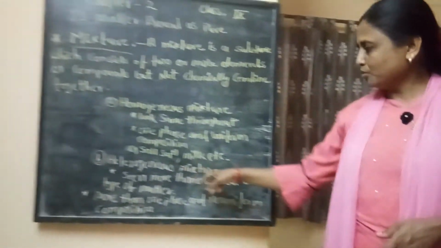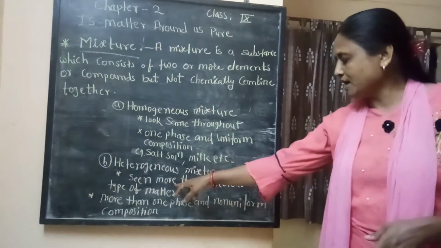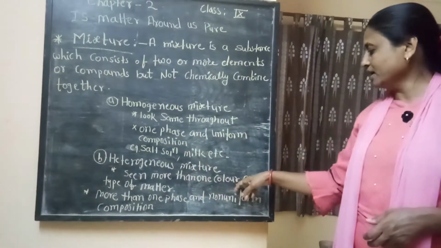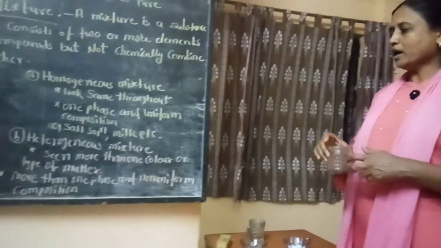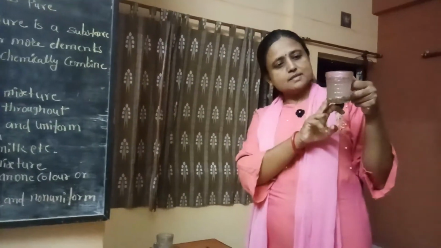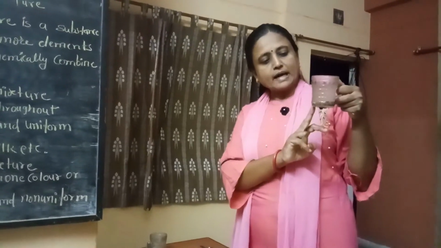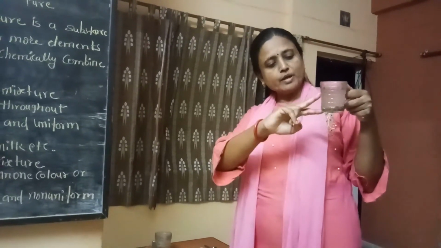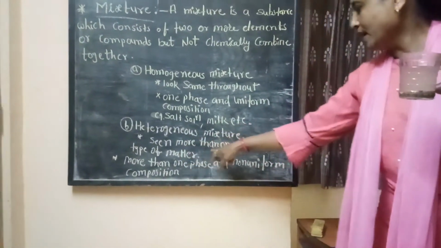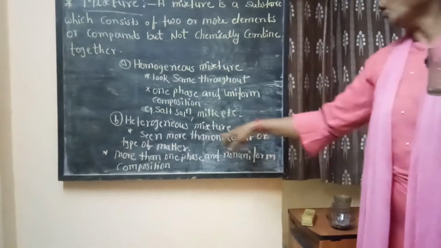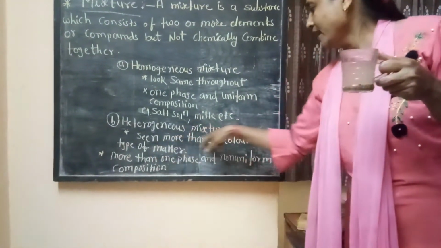Heterogeneous mixtures are those in which we see more than one color or one type of matter. Water is matter, sand particle is also matter, and here we see two distinct layers of this matter, and because of that we are seeing more than one color.